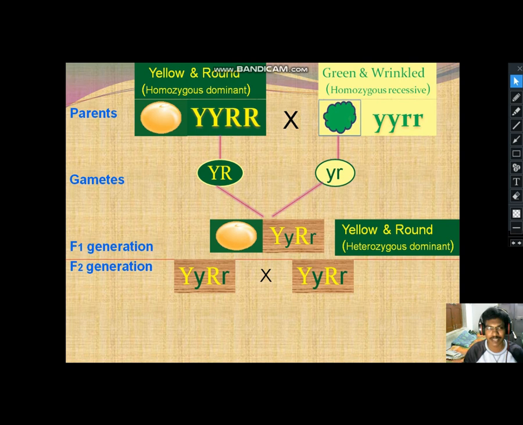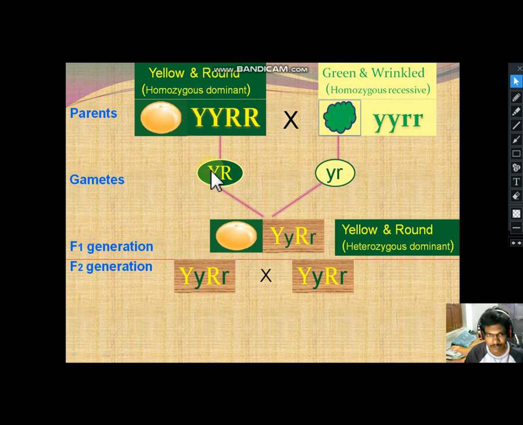One is yellow and the second one is round. These are two characters, so two pairs of alleles or genes are present. Here also green and wrinkled. So yellow and round are dominant traits, green and wrinkled are recessive traits. Here we should observe this is a gamete. So a gamete only receives one allele from the two copies.